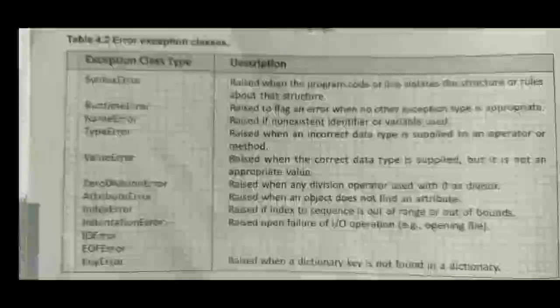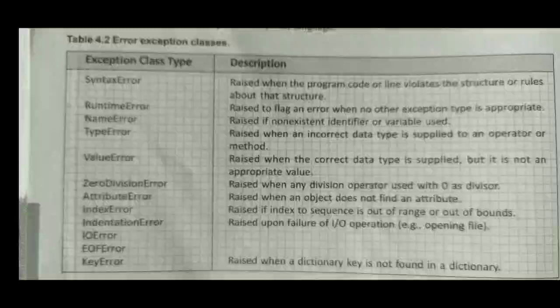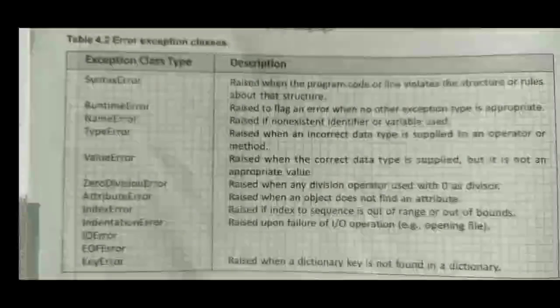But while printing you have written s dot fees. So see, in case of self we have not created fees as an attribute. We have created only two attributes, roll number and name. You can see on page number 65 in your textbook. At last it will show attribute error.